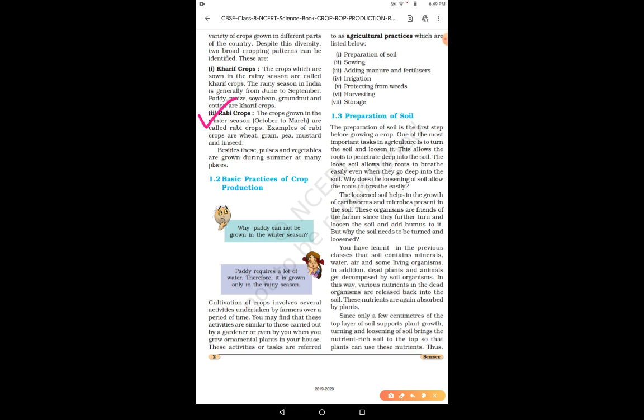Next is the Rabi crops. Rabi crops are those crops which are grown in the winter season. And we know that in India, the winter season is generally from October to March, right? So the Rabi crops are grown between October to March, right? So some examples of Rabi crops are given here: wheat, gram, pea, mustard and linseed. These are the examples of Rabi crops, right?